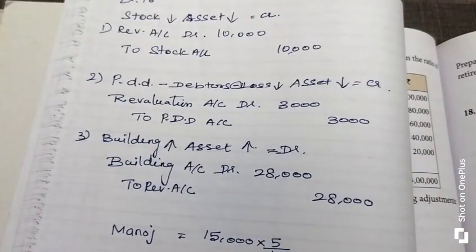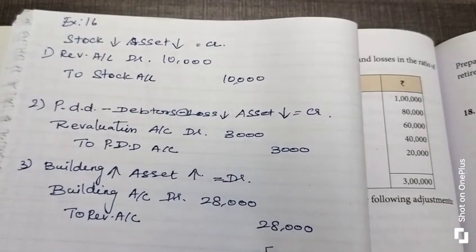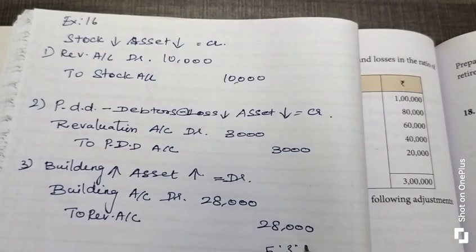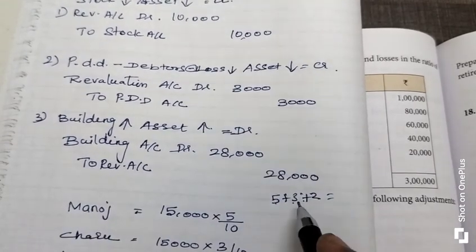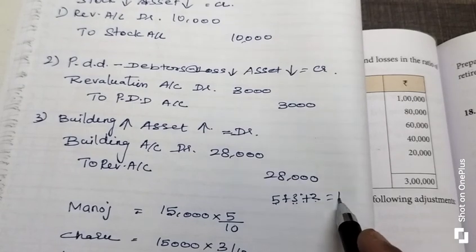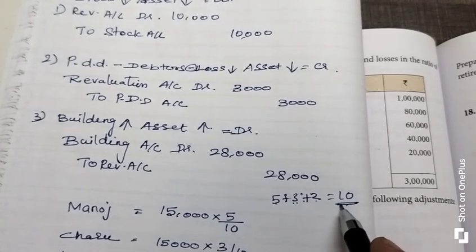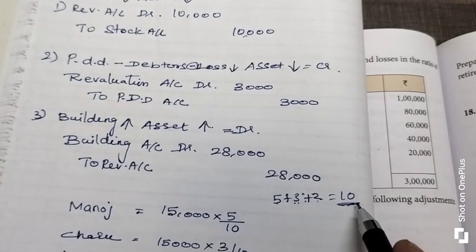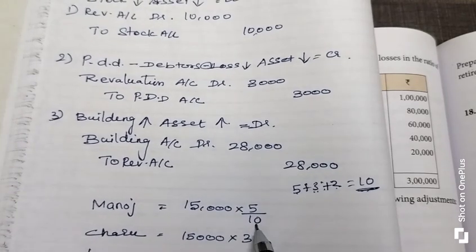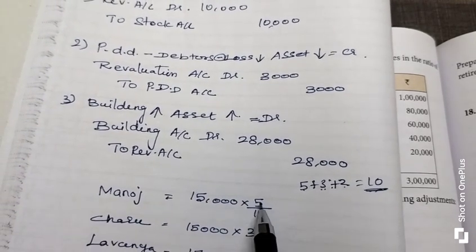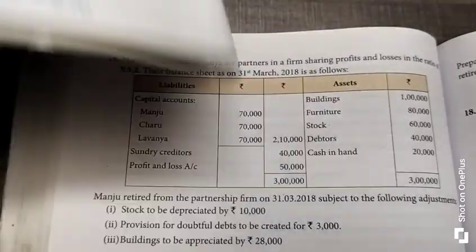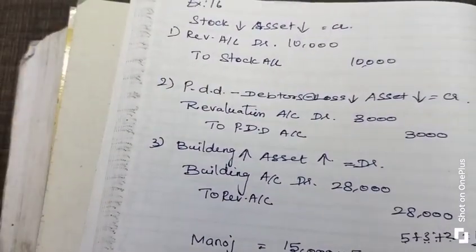5:3:2 means we have to add the ratio. 5 plus 3 equals 8, plus 2 equals 10. That total, 10, you have to enter as the denominator. The actual profit sharing ratio should be entered as the numerator.